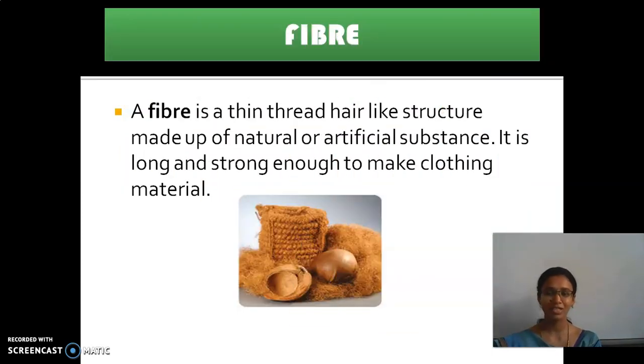So first we are going to see about fiber. This is the raw material. That is, it is the raw source. If there is no fiber, we are not able to get clothes. So now we will be seeing about the fiber first.